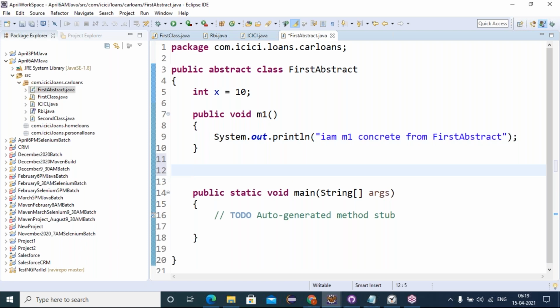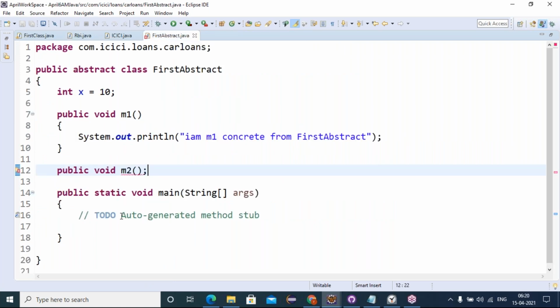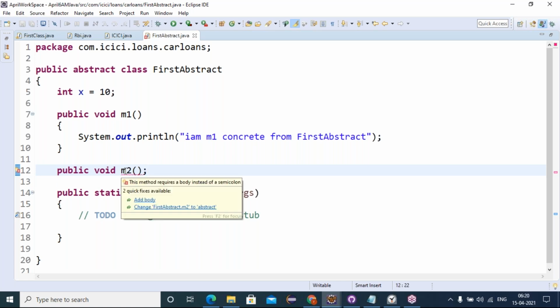And next is the abstract behavior. So the abstract method is public void some movements. So here we are getting an error. In the interface, we gave the abstract method like this only, but when the same abstract method is given inside the abstract class, we can see that it is getting an error, saying this method requires a body instead of a semicolon. Do we require any body? No, I'm saying this is an abstract method. An abstract method will not have any body. The error itself is misguiding me.